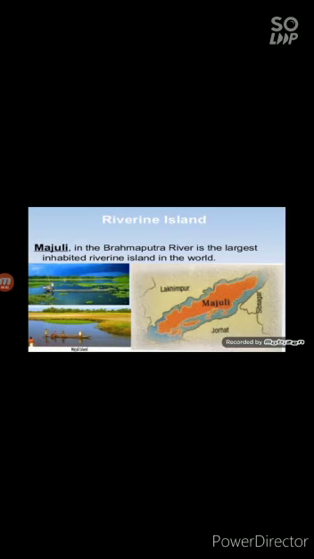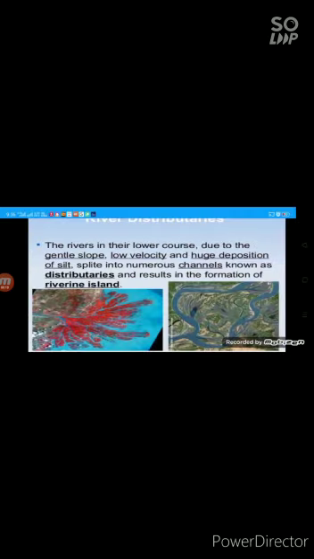Children, do you know Majoli in the Brahmaputra river is the largest inhabited riverine island in the world? What is the meaning of riverine island? Children, an island in a river. And now river distributaries. The river in their lower course, due to the gentle slope, low velocity, and huge deposition of silt, splits into numerous channels known as distributaries and results in the formation of riverine islands.